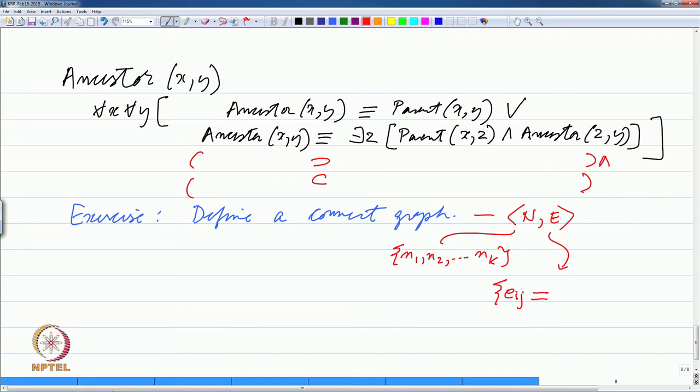So, they denote objects in the domain. So, E i j I could say is equivalent to saying that there is a function called edge between n i and n j. So, an edge is basically a pair of nodes, or you can explicitly call it an edge and then so on and so forth.